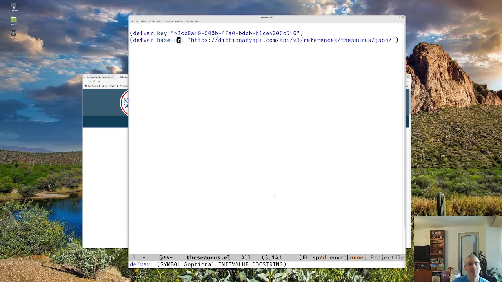So notice that our key, and this is the key I registered, so you'll register your own key. And I also made the base URL. I might actually just put the base URL into the function that we write rather than having a variable floating around, but again, whatever. Also, I probably want to make the key a defcustom, so it's saved in the configuration, so the user can put their own key in it and save it as a variable. If you're not familiar with defcustom, we covered that in the previous Elisp video I made.